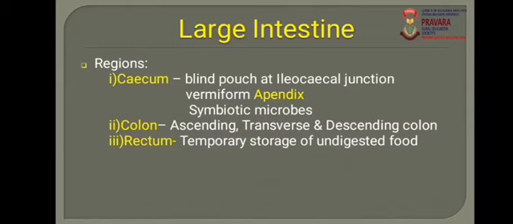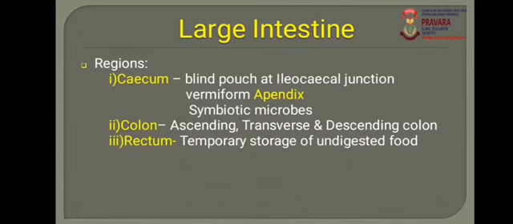One more important point of the large intestine is the cecum. Sometimes the cecum is referred to as a part of the large intestine. What is the cecum? The cecum is a blind pouch present at the junction of the ileum and colon, that is, at the junction of the small intestine and large intestine.